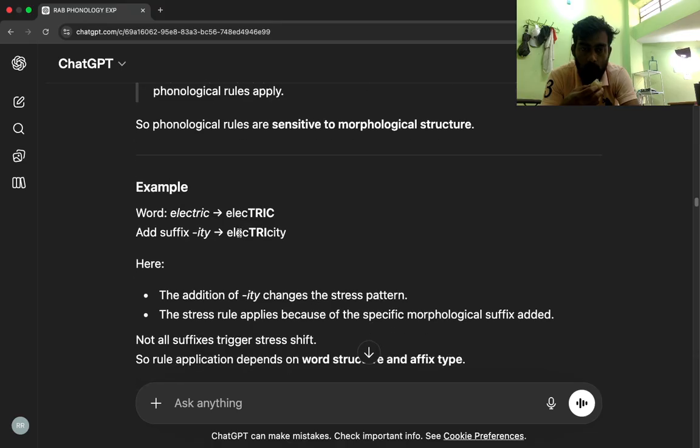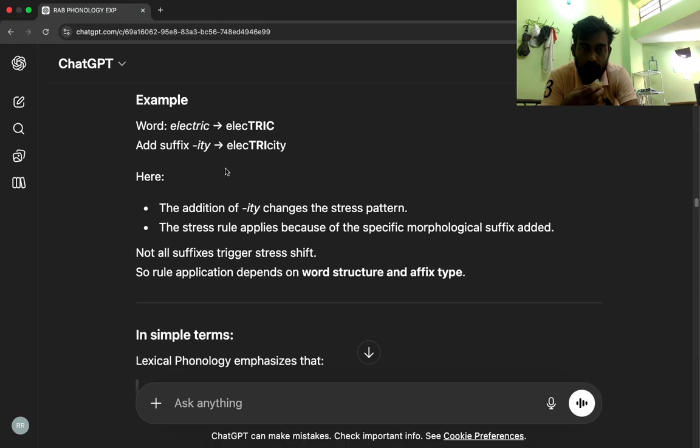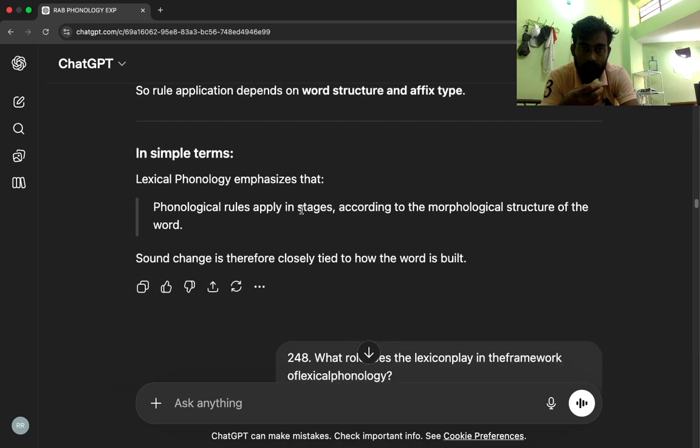Example: the word electric, add the suffix -ity, electricity. Here, the addition of -ity changes the stress pattern. The stress rule applies because of the specific morphological suffix added. Not all suffixes trigger stress shift, so rule application depends on word structure and affix type. In simple terms, lexical phonology emphasizes that phonological rules apply in stages, according to the morphological structure of the word. Sound change is therefore closely tied to how the word is built.